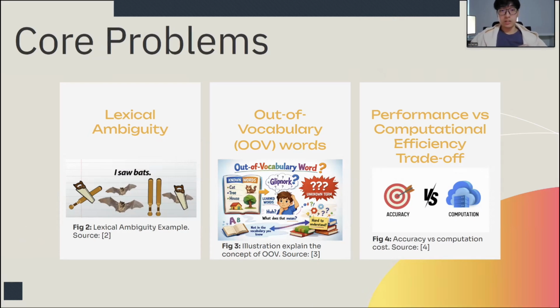When we talk about POS tagging, we have to address three core problems. The first is lexical ambiguity, which is a problem where each word can have different POS tags depending on the context. OOV, or out-of-vocabulary words, are words that are unseen during training. And the third, the trade-off between accuracy and computational efficiency.